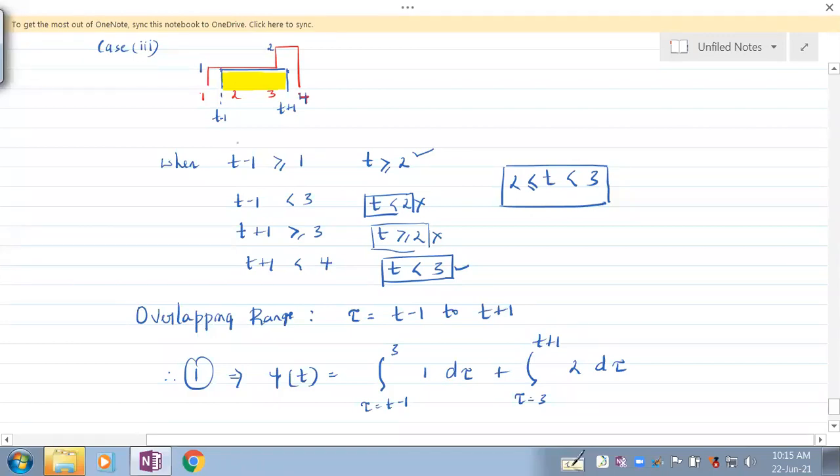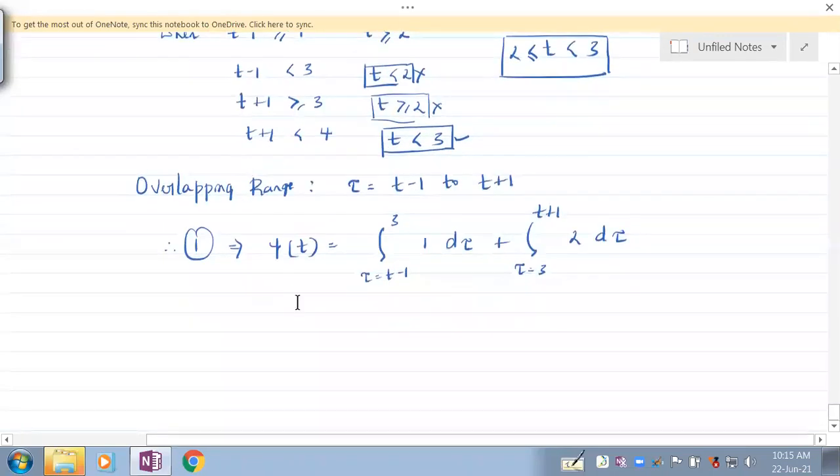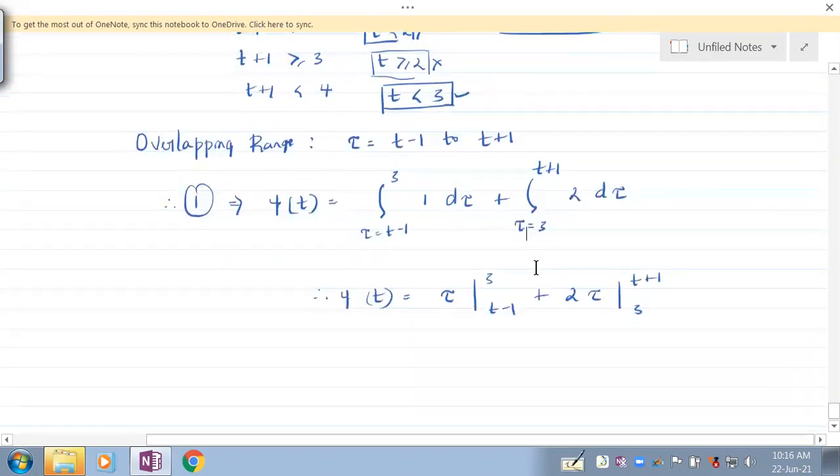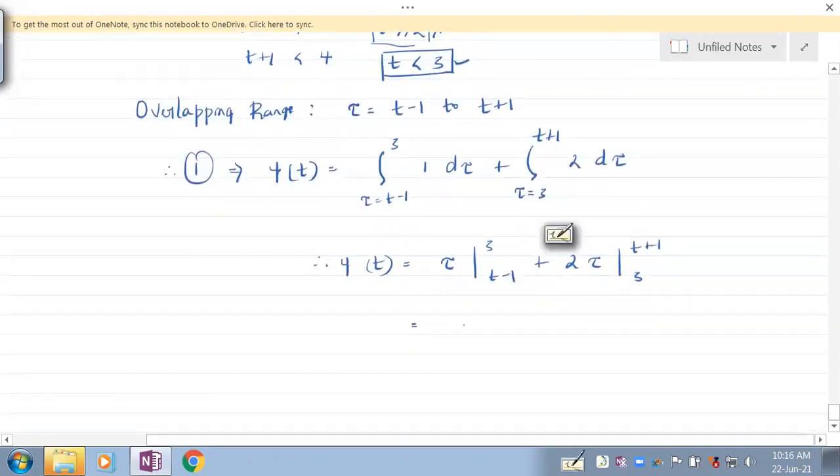Understand that? So how would this look? Therefore y of t would be the integral of tau with limits t minus 1 to 3, and plus the integral of 2 tau with limits 3 to t plus 1. So what would this be? This would be 3 minus (t minus 1), I think we can put the bracket.